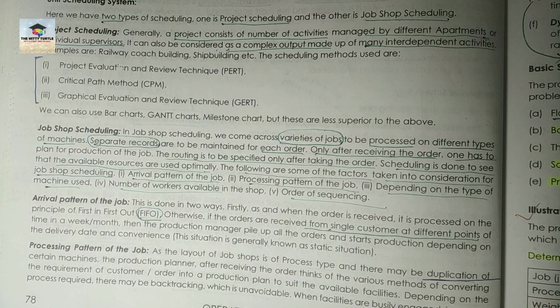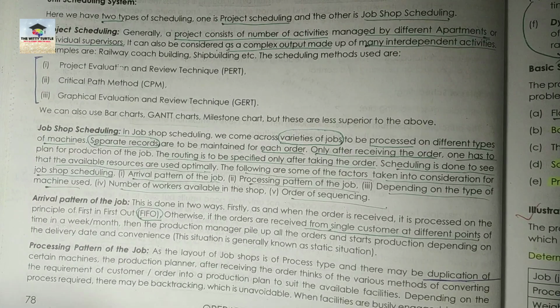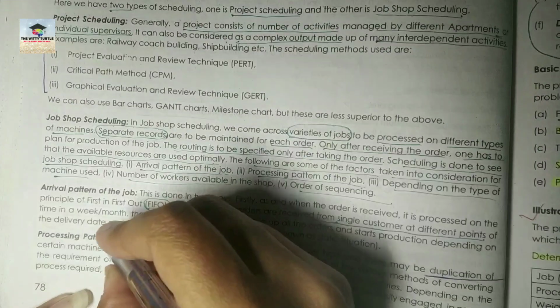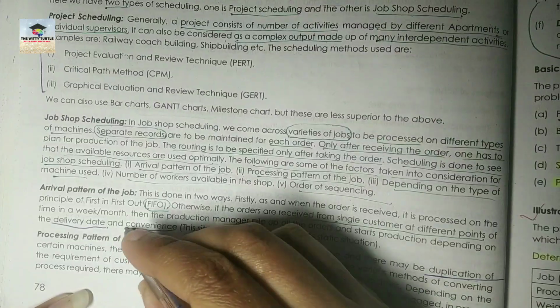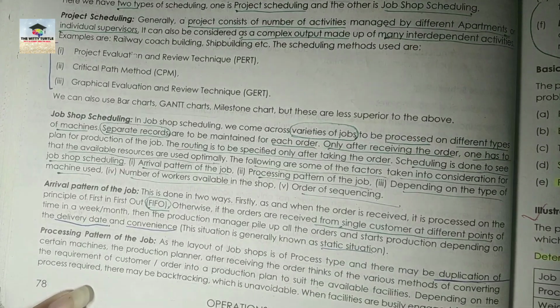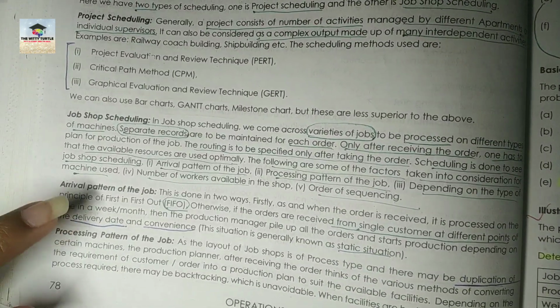Now the second one is what? If one single customer is giving different orders at different points of time in a week or month or in a particular time span, then the production manager will consolidate everything and he will check which order needs to be completed first depending on the delivery date and the convenience. Okay, so this situation is generally known as static situation. This is your arrival pattern of the job.